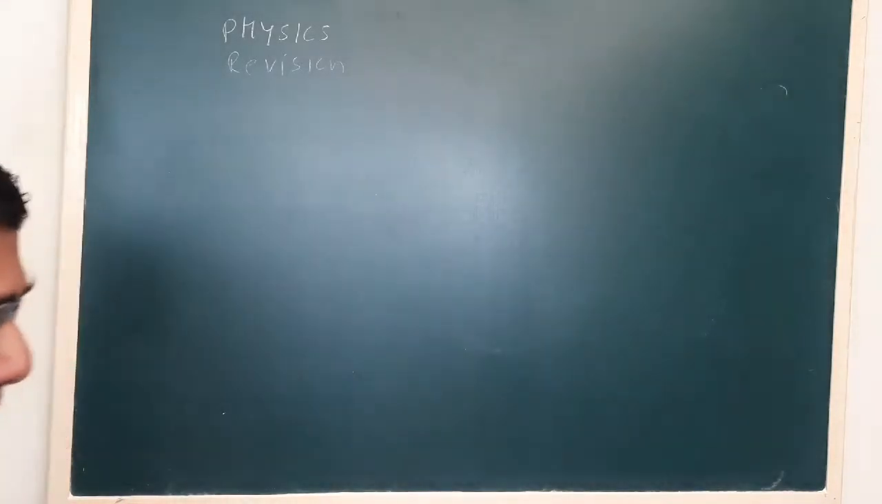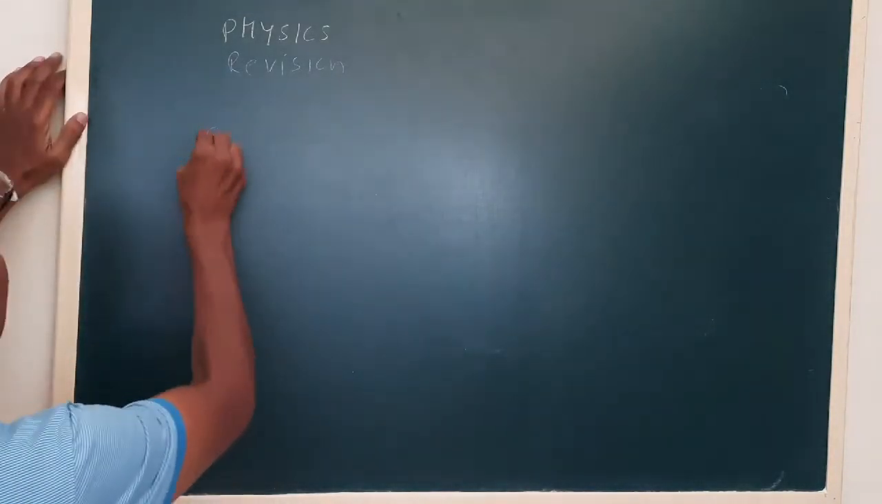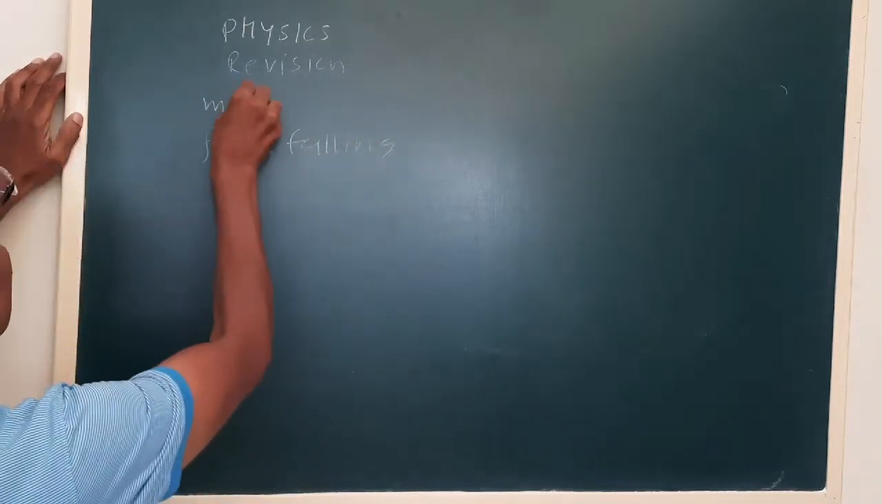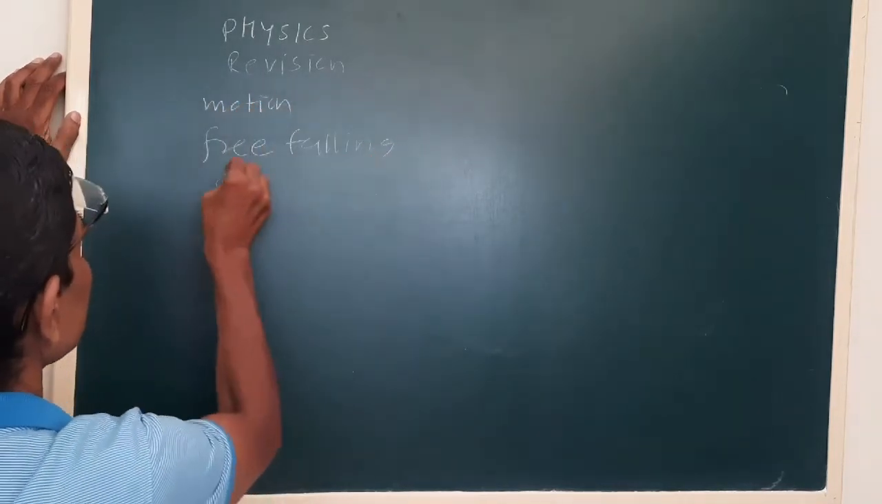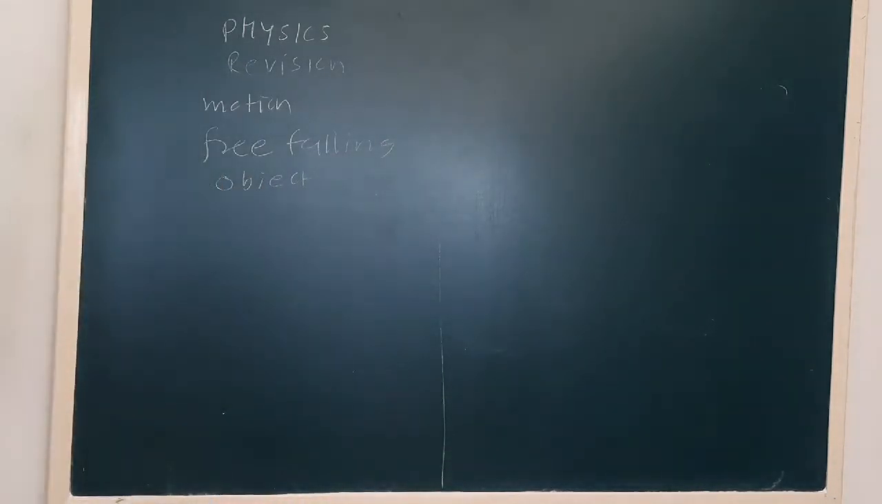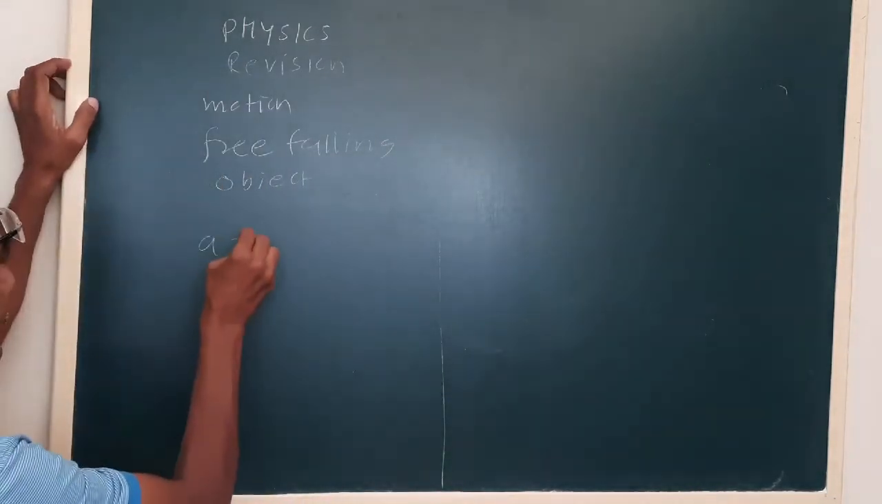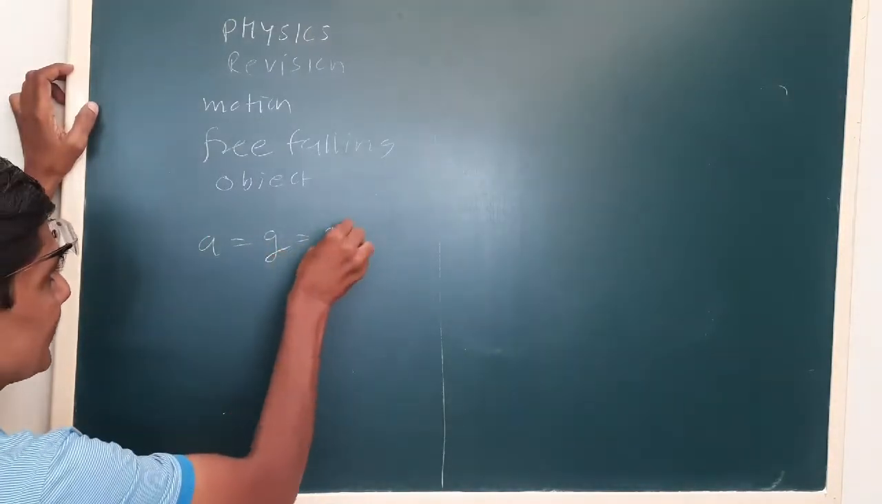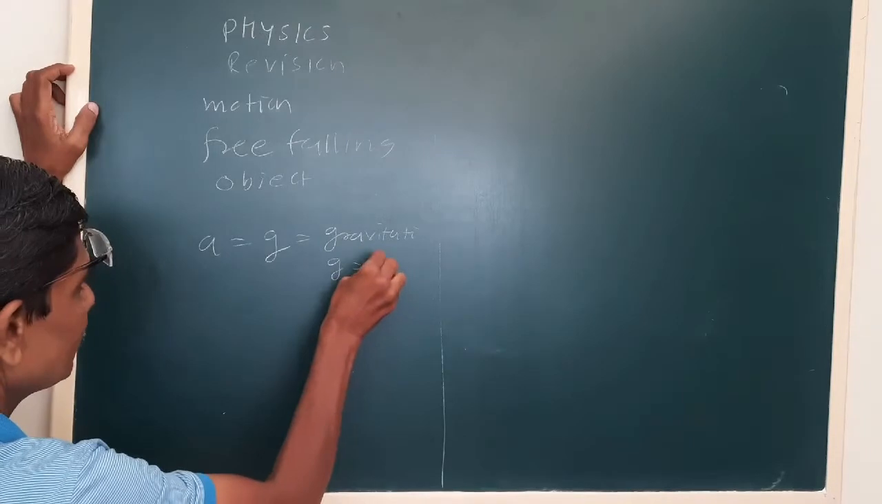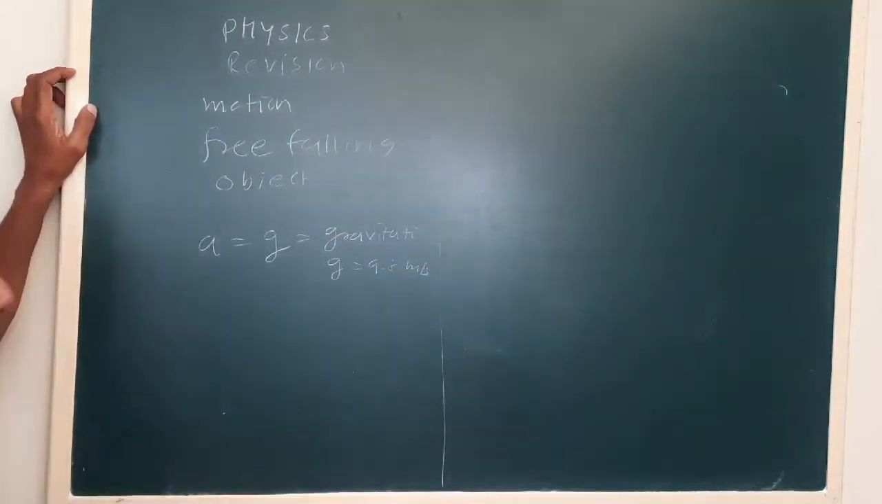Then we talked about a free falling object. This is also a motion with a constant acceleration, but here the acceleration is equal to g, that is, the gravitational acceleration. The g value is 9.8 meters per second squared.